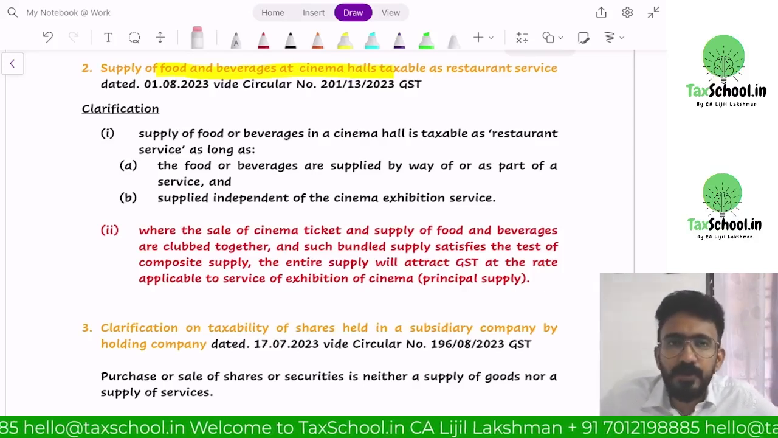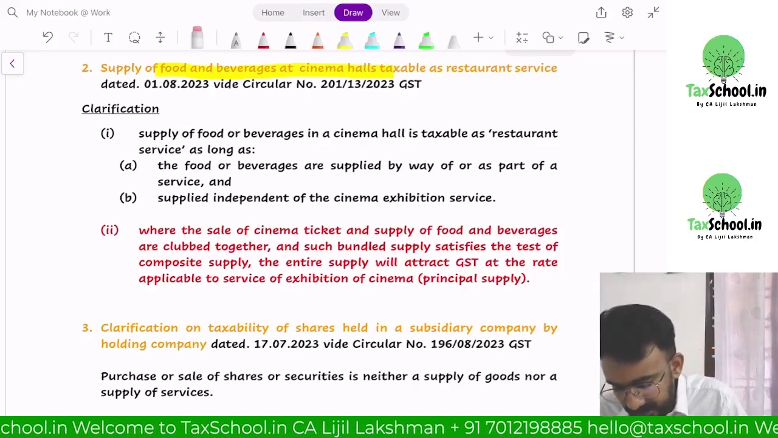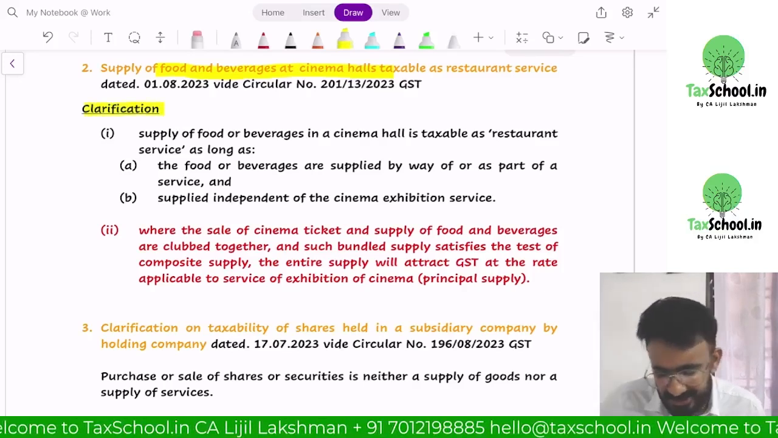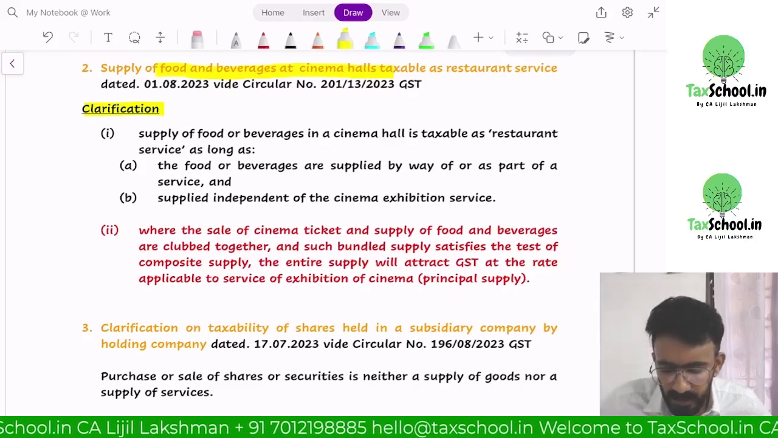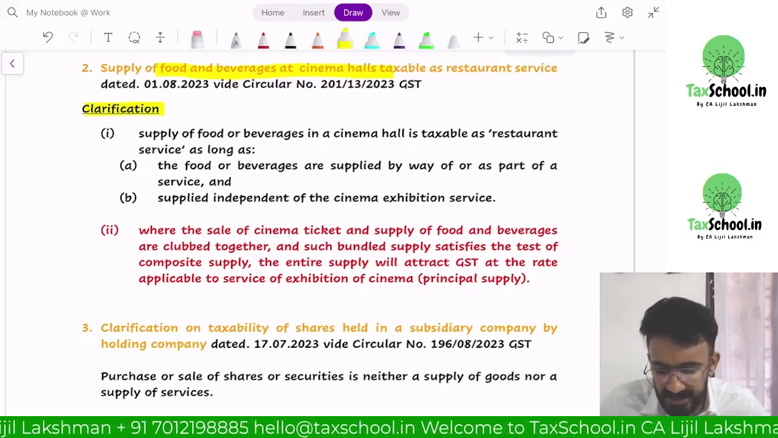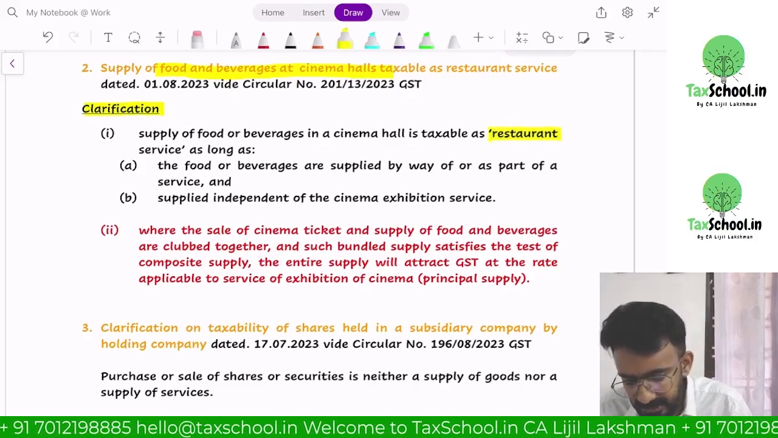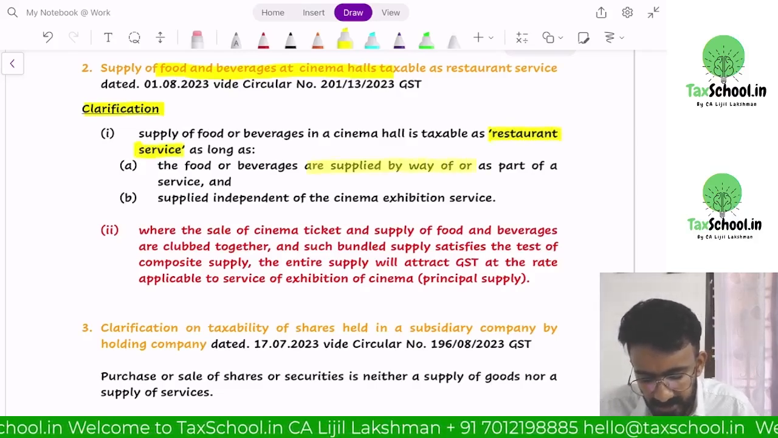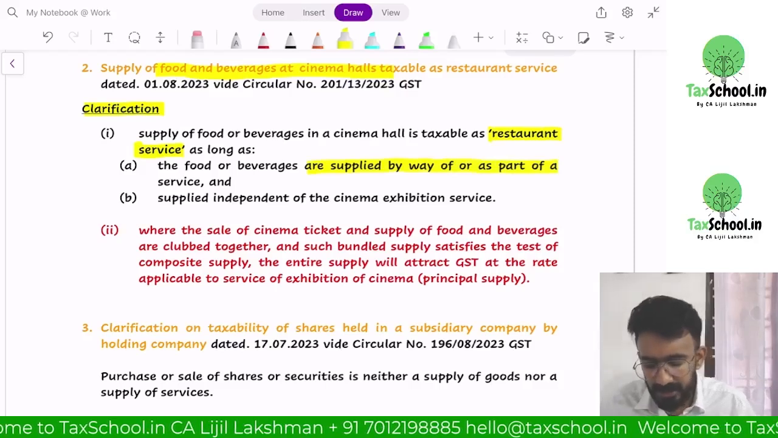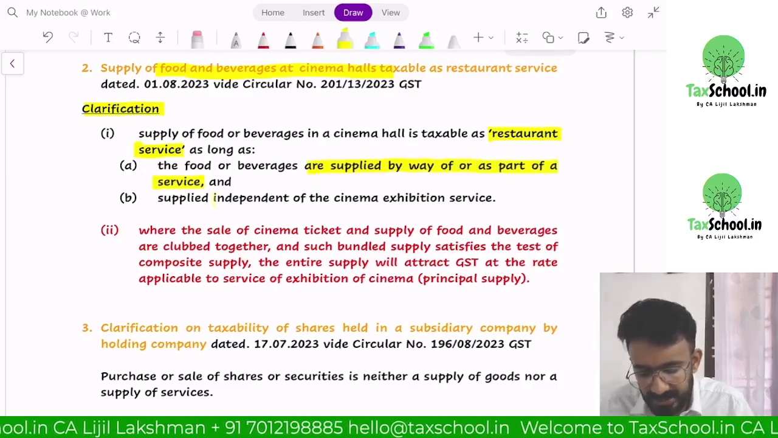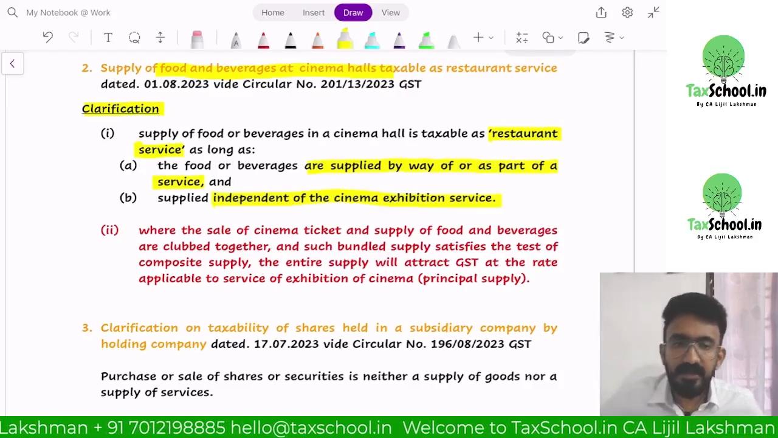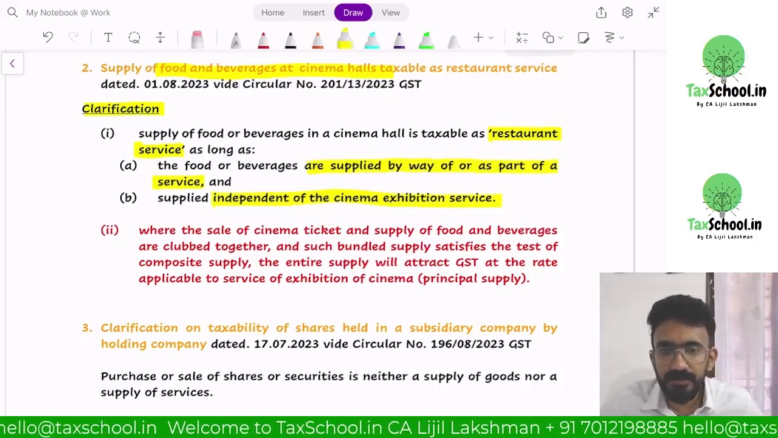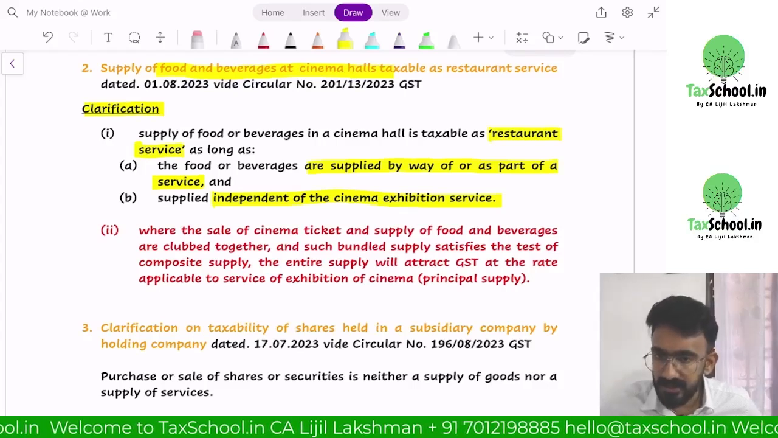However, let's read it now. The clarification is there, but let's read it. You will understand it. Supply of food or beverages in cinema halls is taxable as restaurant service as long as food and beverages are supplied by way of or as a part of service and it is independent of cinema exhibition. If you get food independent of cinema exhibition, it will be considered to be supply of restaurant service.